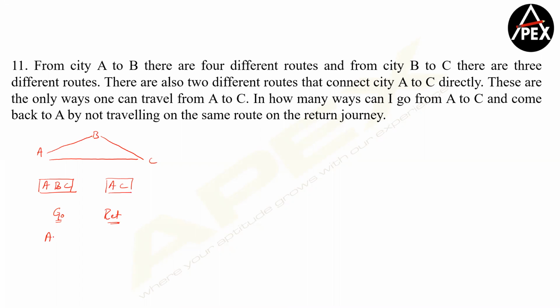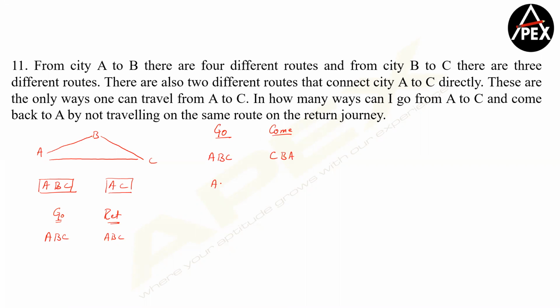So I can go either via ABC and return also via ABC or CBA, whatever it is. So let us write it here. So go and come back, right? So we can go via ABC and we can return via CBA. Clear?